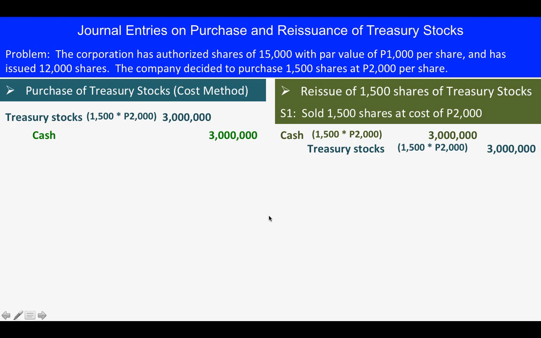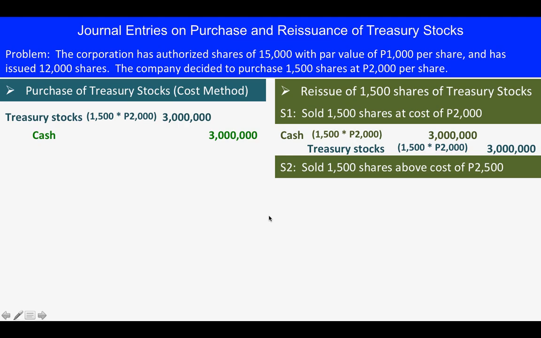For situation 2, if we are going to sell the treasury stocks higher than the cost, this will be our entry. We will be debiting cash, which will be computed as 1,500 shares times 2,500, because that's the amount that we are going to receive from the buyer of our shares.